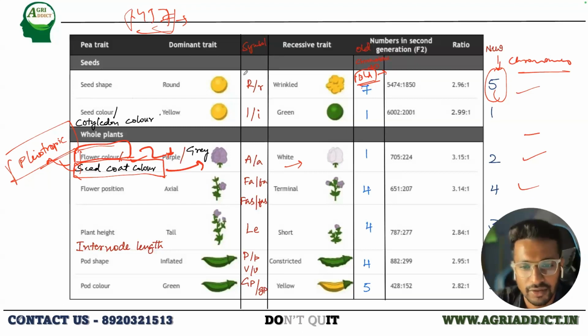Okay. And if required, also try to remember the symbols used to denote these traits, like capital R small r, I small i, A small a, FA small fa, or FAS small fas. It is LE small le, and P small p, V small v, and lastly it is GP small gp. Okay, so these are the 7 different traits Mendel worked on. For the flower color, he mainly worked on the seed coat color.